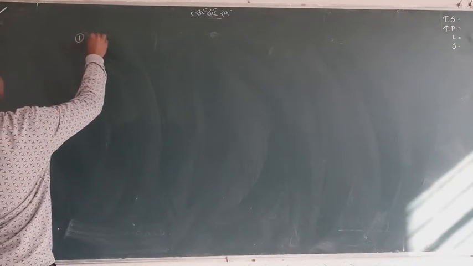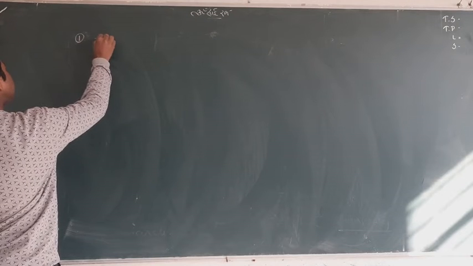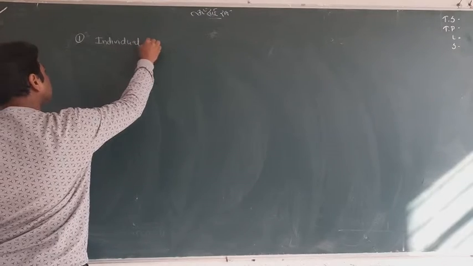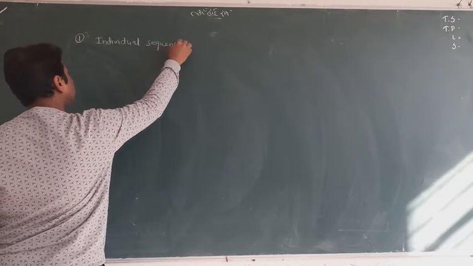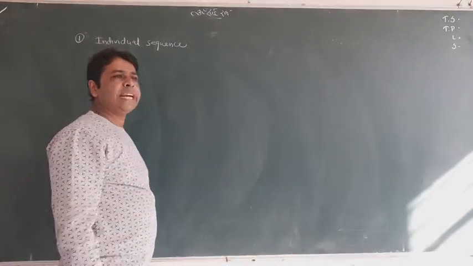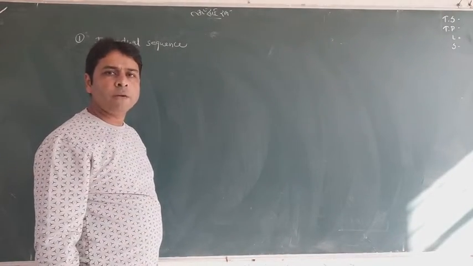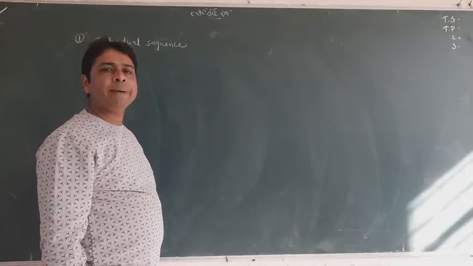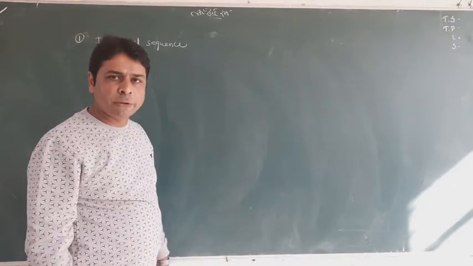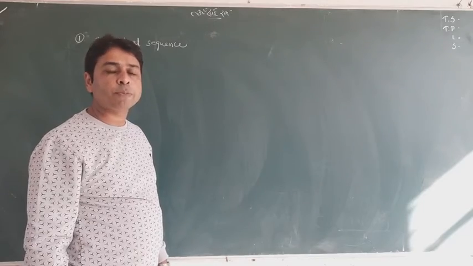We have first the individual sequence, you know about it. Individual sequence means that the data is given in dispersed order, without being well managed, and it is not arranged properly.